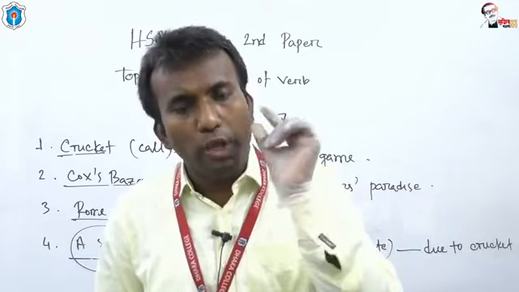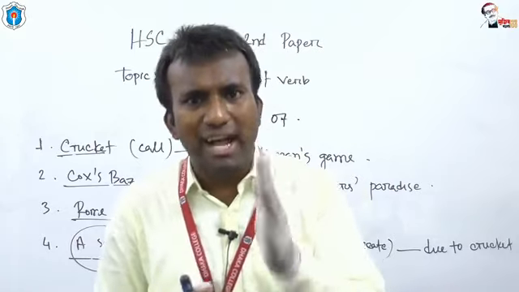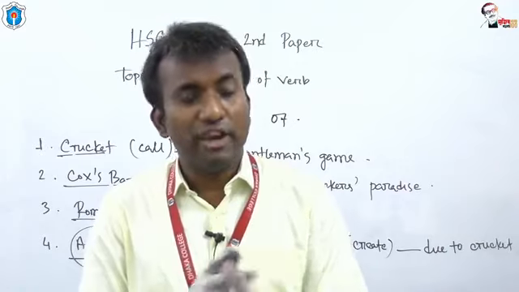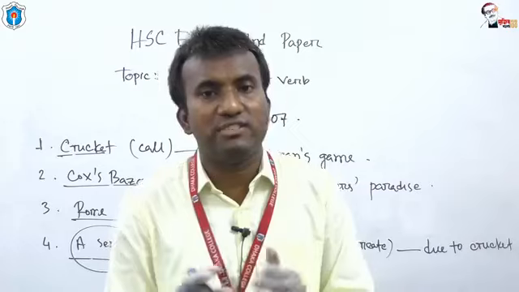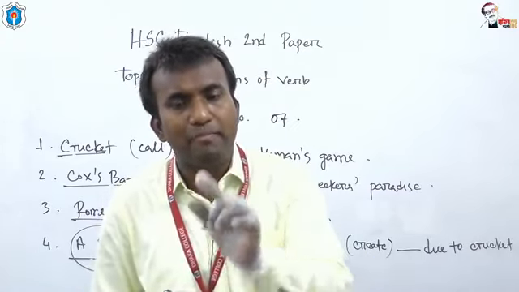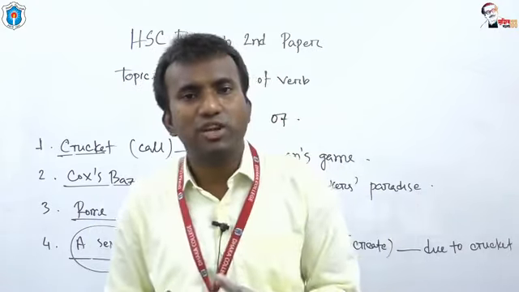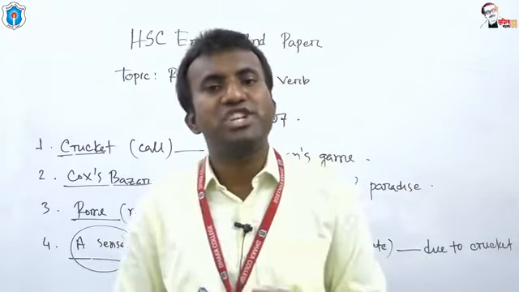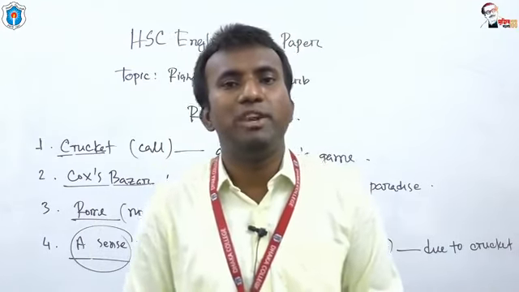In passive voice, we must take auxiliary verbs selected for passive voice. For example, the auxiliary verbs of passive voice are, for present indefinite, am, is, are. For present continuous, am being, is being, are being. For present perfect, have been, has been. For past indefinite, was or were. For past continuous, was being, were being. For past perfect, had been. For future indefinite, shall be, will be. For future continuous, shall be being, will be being. For future perfect, shall have been, will have been.